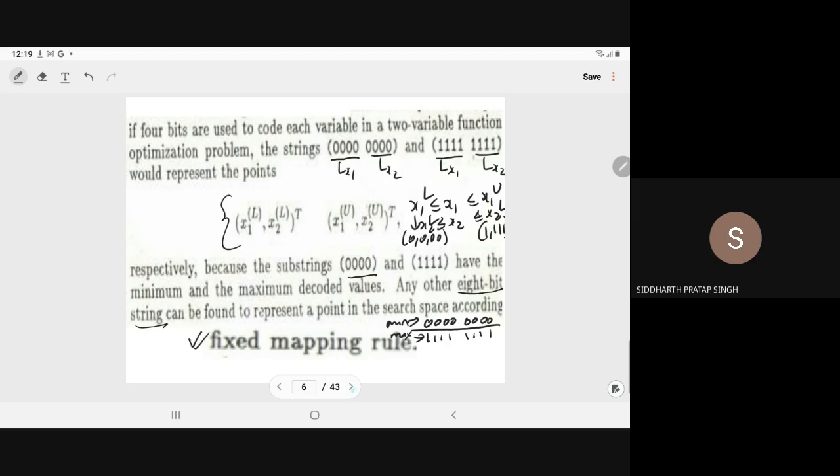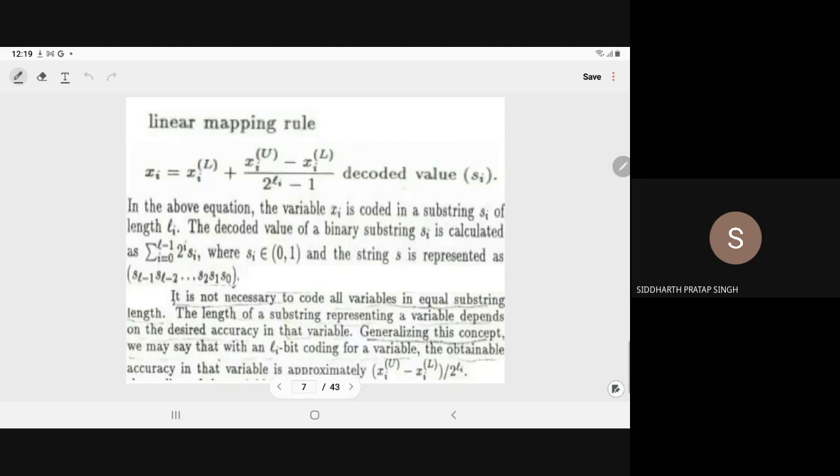What is the fixed mapping rule? Now I will explain. Here we follow the linear mapping rule. The value of xi from the binary code can be decoded as xi lower plus (xi upper minus xi lower) upon (2 to the power li minus 1) into the decoded value of si.